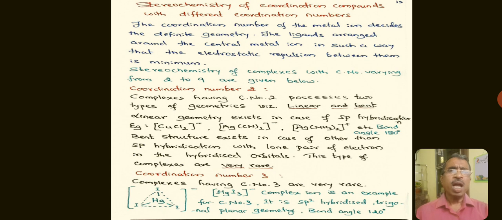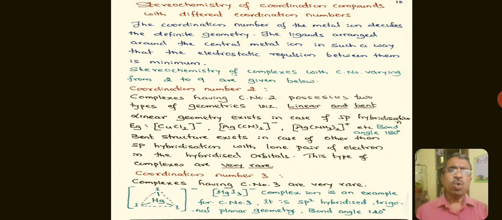Bent structure exists in the case of other than sp hybridization, in complexes with lone pairs of electrons in the hybridized orbitals. These lone pairs give lone pair-bond pair repulsion, which gives bent type molecules. Such complexes are very rare.